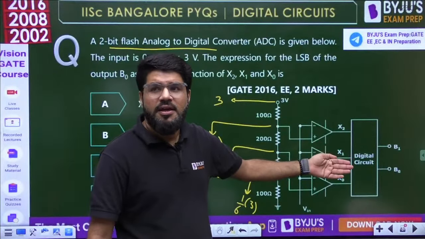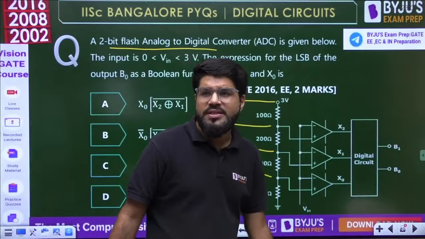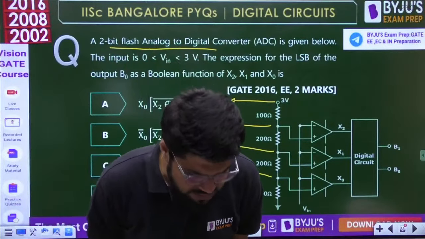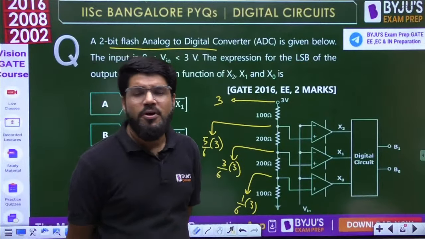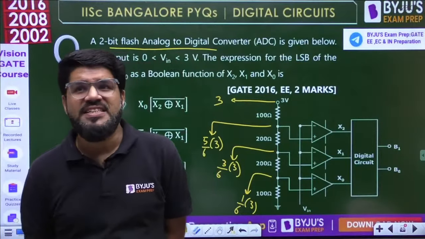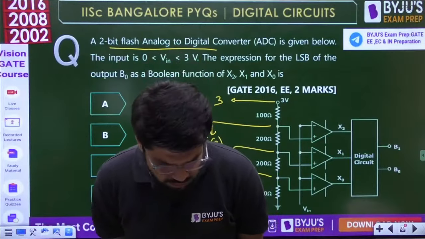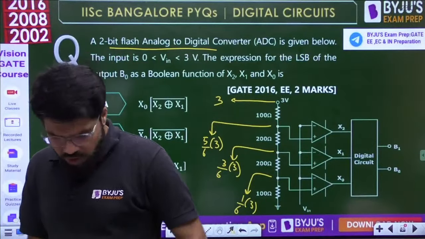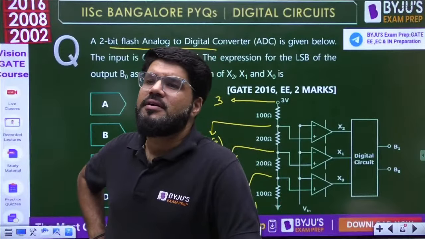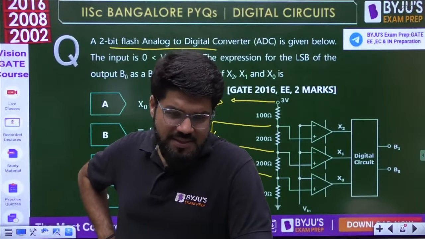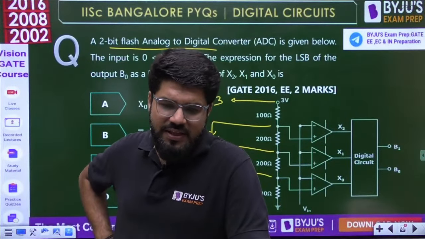If you name it, then only will you be able to solve the question simply. Otherwise you'll be wasting a lot of time. The output of the comparators goes to what in a flash type ADC? You must have studied this, only then can you solve it. Come on, anybody, recall, quickly. Yes, Ravi Teja.